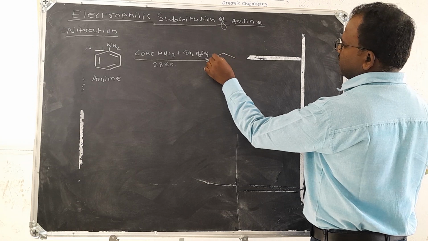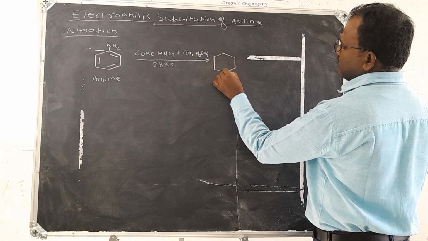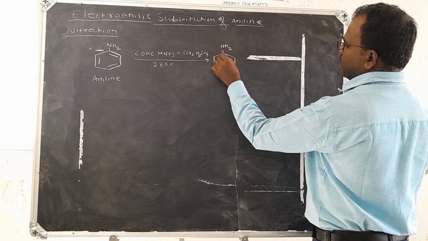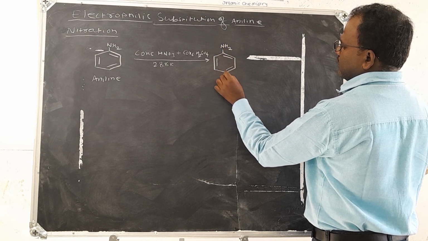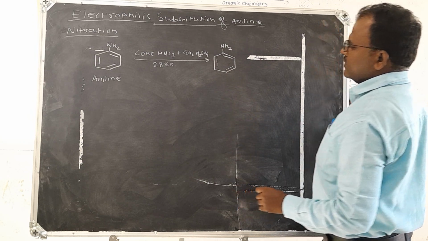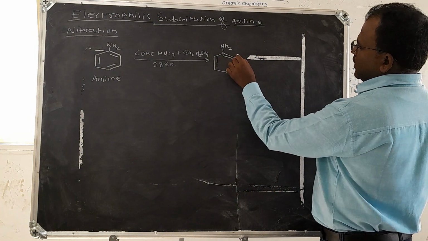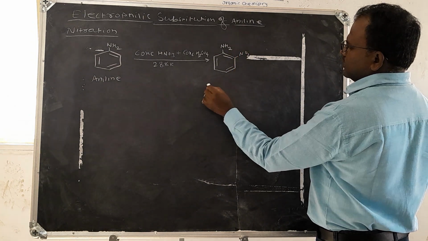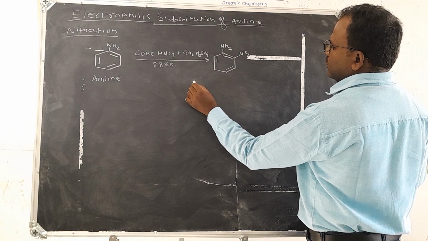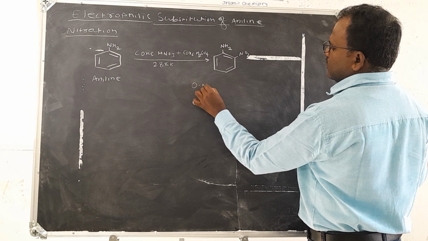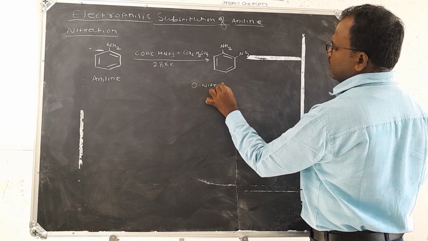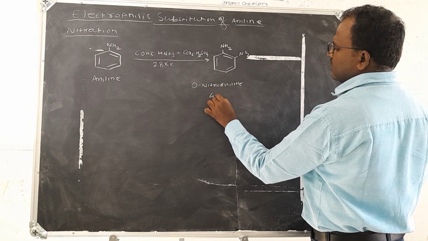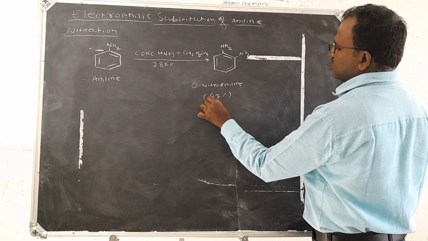The first one is ortho-nitroaniline, and this is 47%.